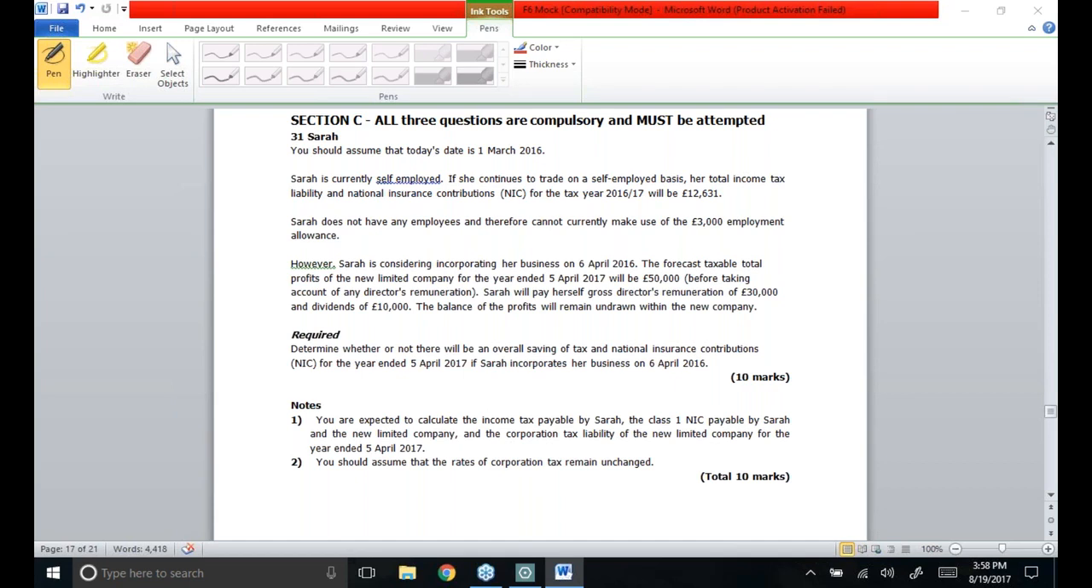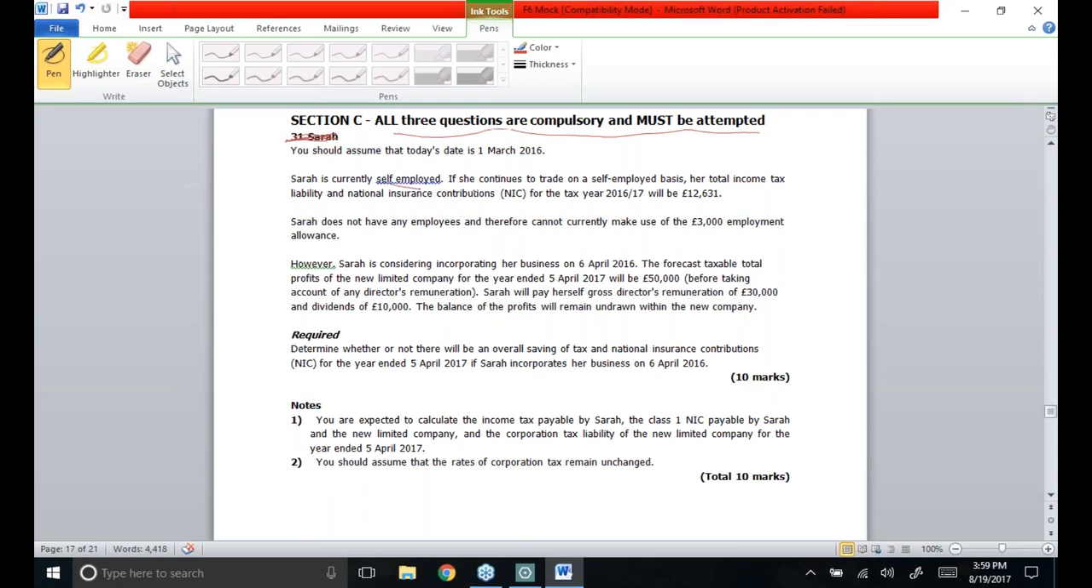I'll be quickly going through the section C. I will not be solving the question section C. Rather, I'll be discussing the individual treatments with you people simultaneously. Now, moving to section C, all 3 questions are compulsory and must be attempted. Keep one thing in mind that for this part of the question, workings are mandatory. If you don't show the workings, you will not be rewarded.